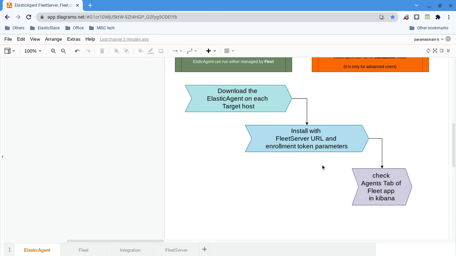Once it is installed, we can check in the Agents tab of the Fleet app in Kibana. There we can see our agent. So this is how we have to install: we have to decide whether Elastic Agent is enough for my use case. If it is enough, we download it, install it, and check it in Kibana. That's all about the Elastic Agent introduction.